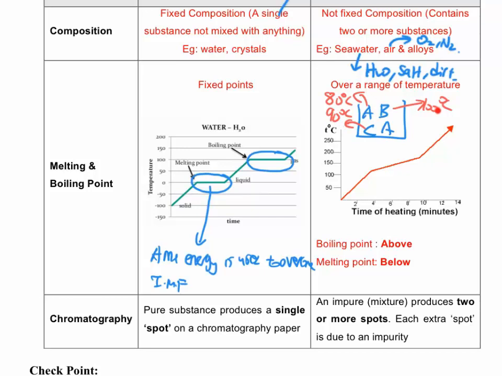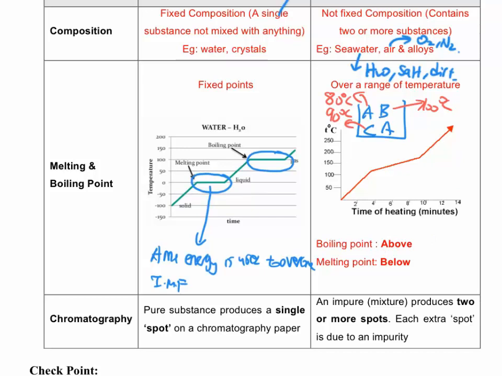So this is what will happen if you attempt to melt the substance. Instead of melting exactly at 80 and staying constant, as you see in fixed composition, when A starts to melt, the temperature will continue to rise because you still have your compound C, which is 90 degrees Celsius, followed by compound B, which is 100 degrees Celsius. That explains why the temperature slowly rises over a period of time, because you need to melt A, B, and C. Hence, a mixture always melts over a range of temperature. Not only melts, it boils as well.